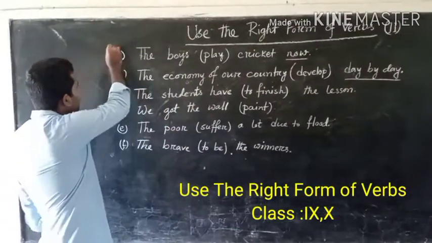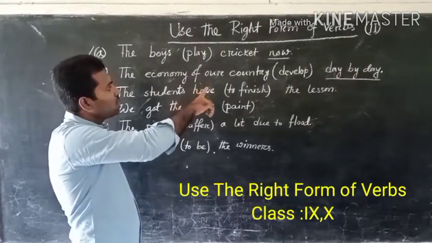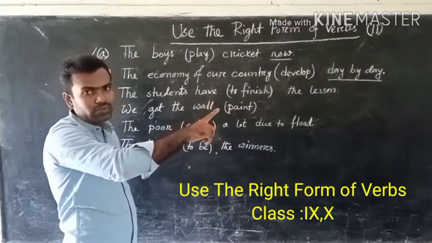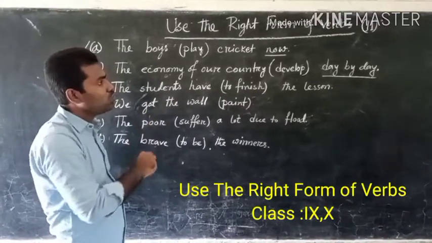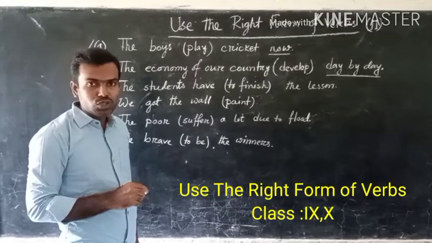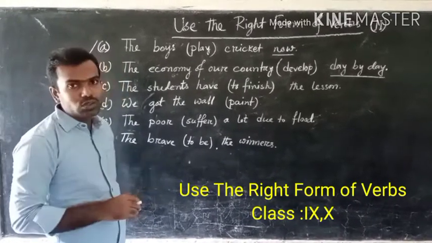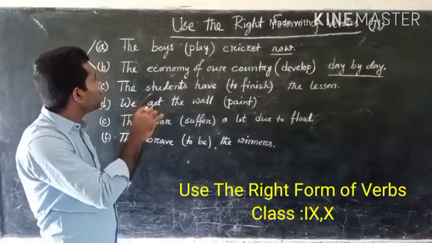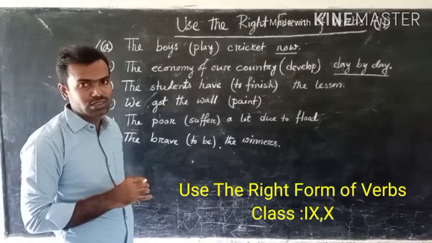In these two sentences, we find two words or phrases: now, day by day. If there are now, day by day, gradually, at this moment, we will write down the sentence in present continuous tense.